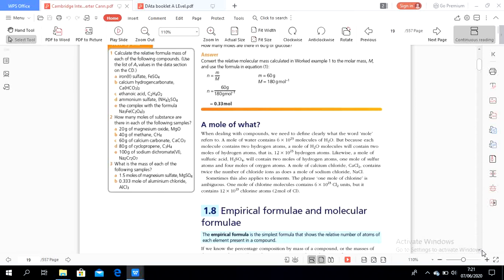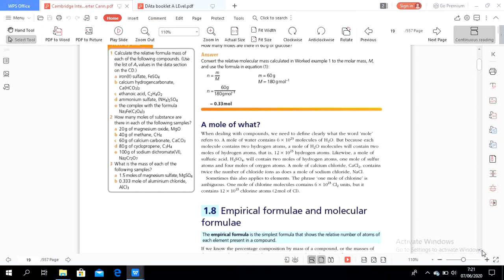Likewise, a mole of sulfuric acid contains 2 moles of hydrogen atoms, 1 mole of sulfur atoms, and 4 moles of oxygen atoms. A mole of calcium chloride contains twice the number of chloride ions as a mole of sodium chloride.